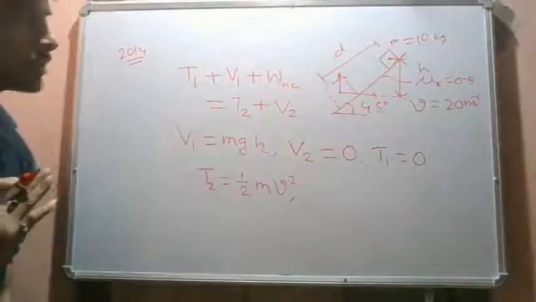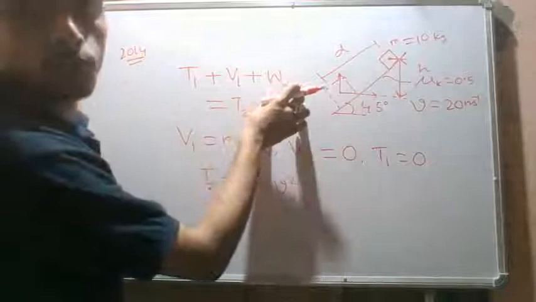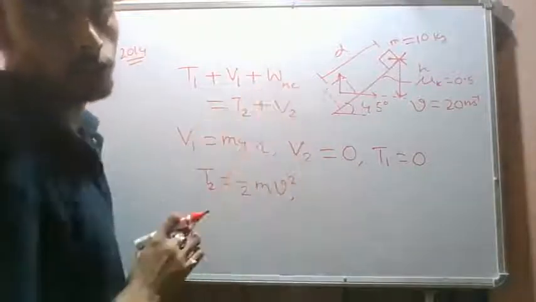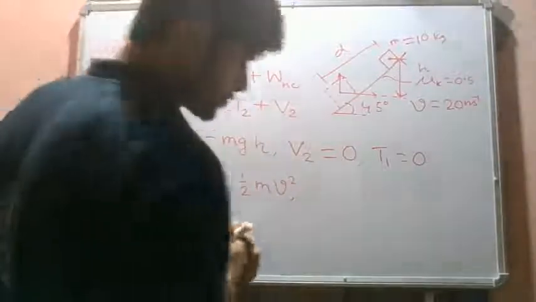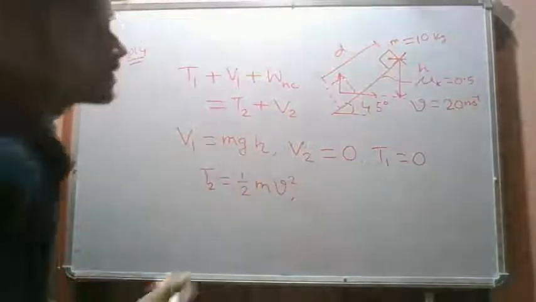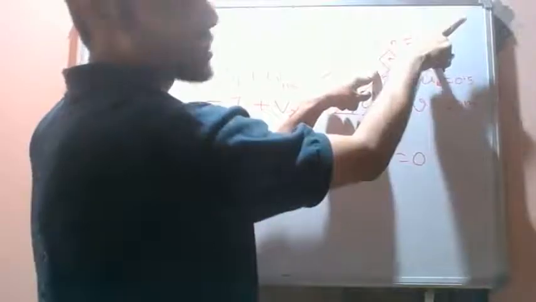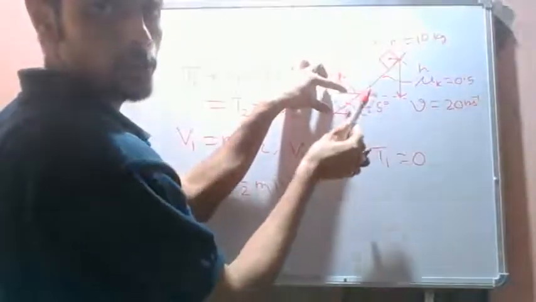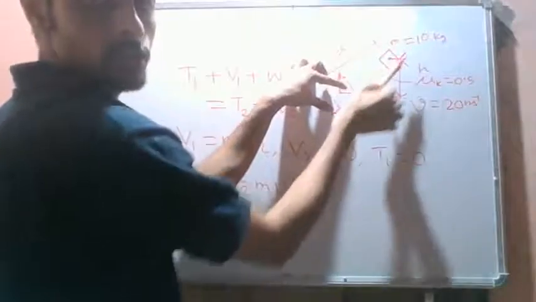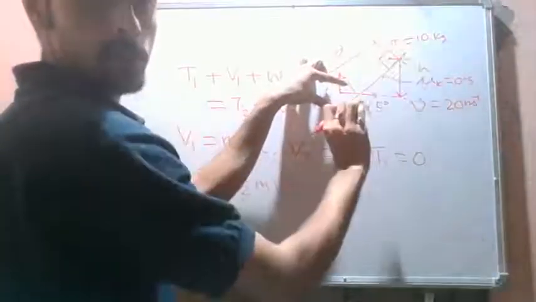T1 will be 0. Now we have the non-conservative force. We need to find out the work done due to non-conservative force. This block will be acted upon by the friction force in this direction, right? The block is coming in this direction, so the friction will be acting in the opposite direction like this. The friction force is always opposite to the displacement, right?